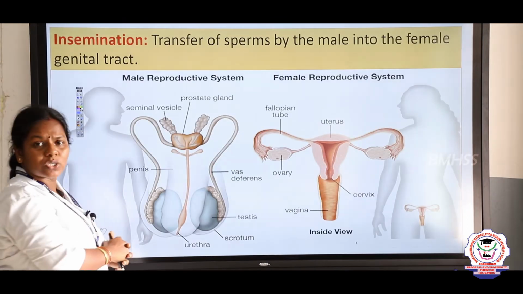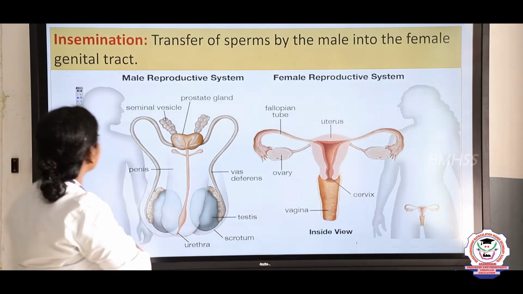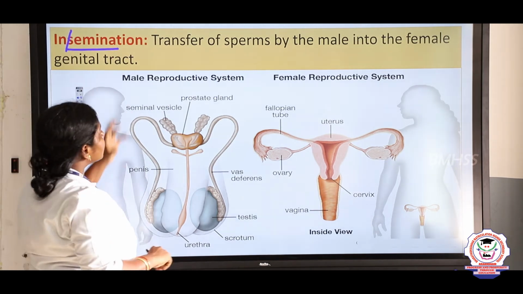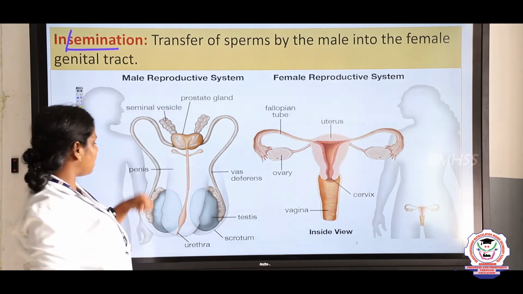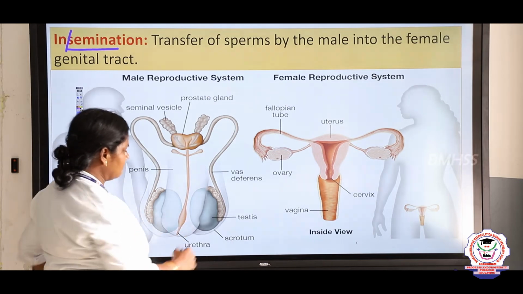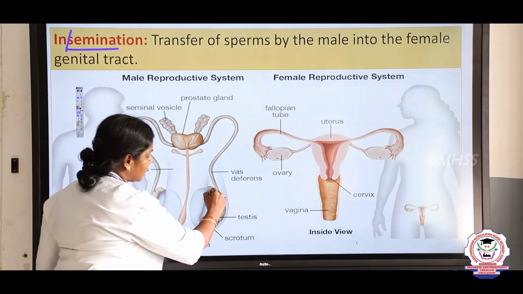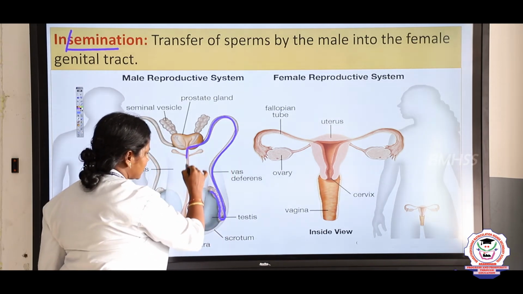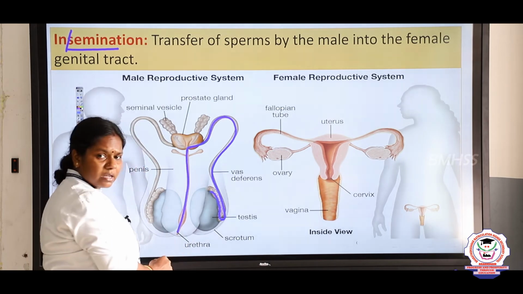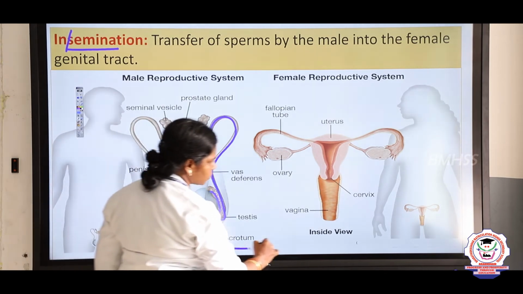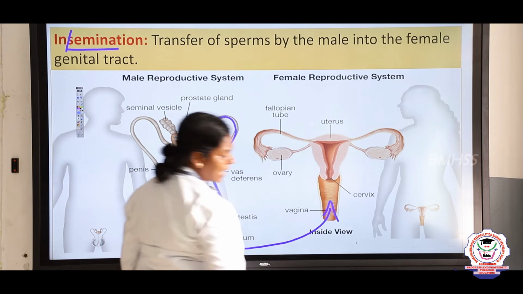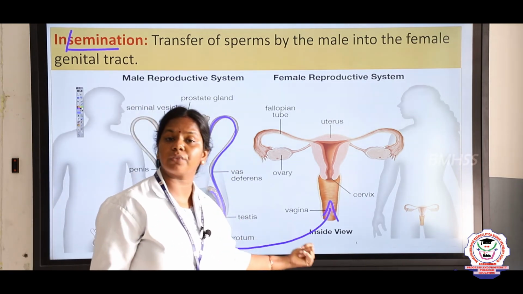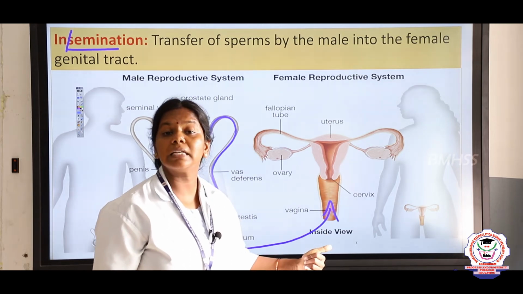So, what is the next event, children? Insemination. Insemination means the process of transferring the sperms into the female. For example, the testes produce the sperms, the sperms are stored in the epididymis, and are carried through the vas deferens to the urethra. From the urethra, the sperms have to be transported to the female reproductive tract for fertilization. So, the transfer of gametes from male into the female we call insemination.